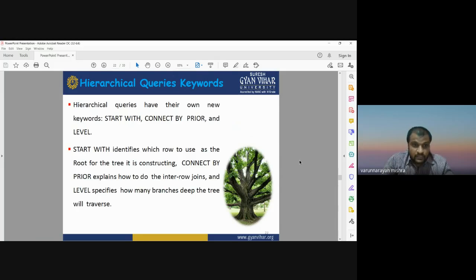So there are three main keywords, or you can say three major components of hierarchical data queries. START WITH means from where you are going to start, the origin point. Then CONNECT BY PRIOR, the relationship between the origin point and the other information connected with the main origin point. And LEVEL, how many levels you have in the hierarchical query.